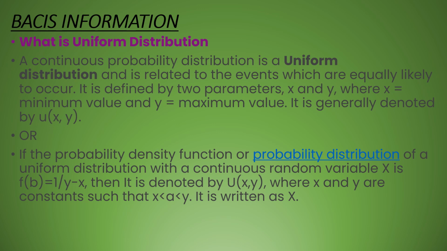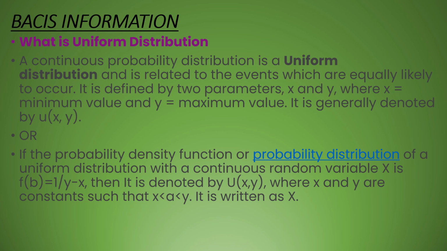A continuous probability distribution is a uniform distribution and is related to the events which are equally likely to occur. It is defined by two parameters x and y, where x is the minimum value and y is the maximum value, and is generally denoted by U(x, y).